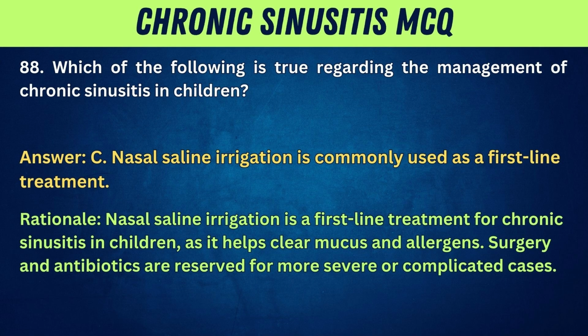Answer: C. Nasal saline irrigation is commonly used as a first-line treatment. Rationale: nasal saline irrigation is a first-line treatment for chronic sinusitis in children as it helps clear mucus and allergens. Surgery and antibiotics are reserved for more severe or complicated cases.